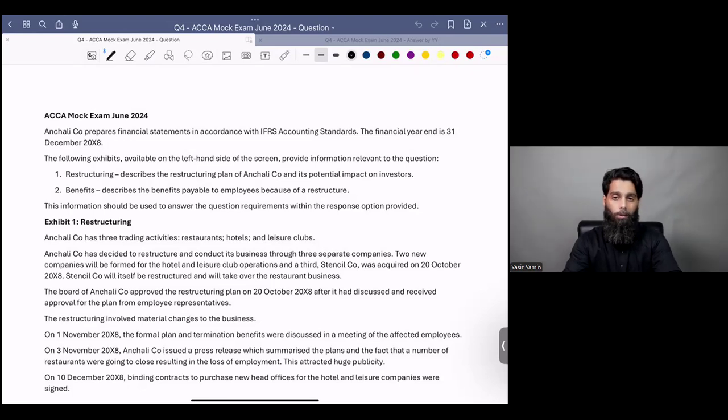Guys, in today's session, we'll be doing one mock exam which was provided by ACCA for June 2024 attempt. Now, this is question number 4 of that mock examination. I feel that this kind of question is one you can expect while you go for your real exam. And one of my students also told me that for June 2024 attempt, a part of this question also came into the real attempt. So it's pretty much relevant for your examination.